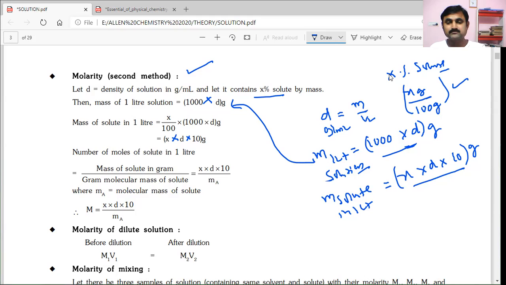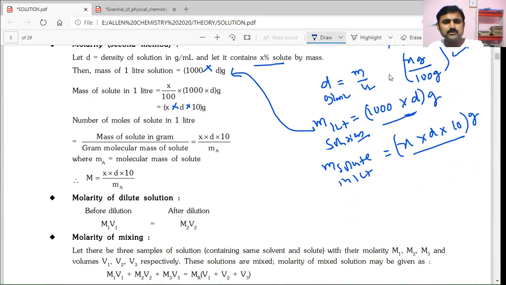solution, 1 liter solution. Now, number of moles of solute in 1 liter is given as mass of solute in grams by molar mass of solute. You know that is the number of moles. Weight of solute by molecular weight.